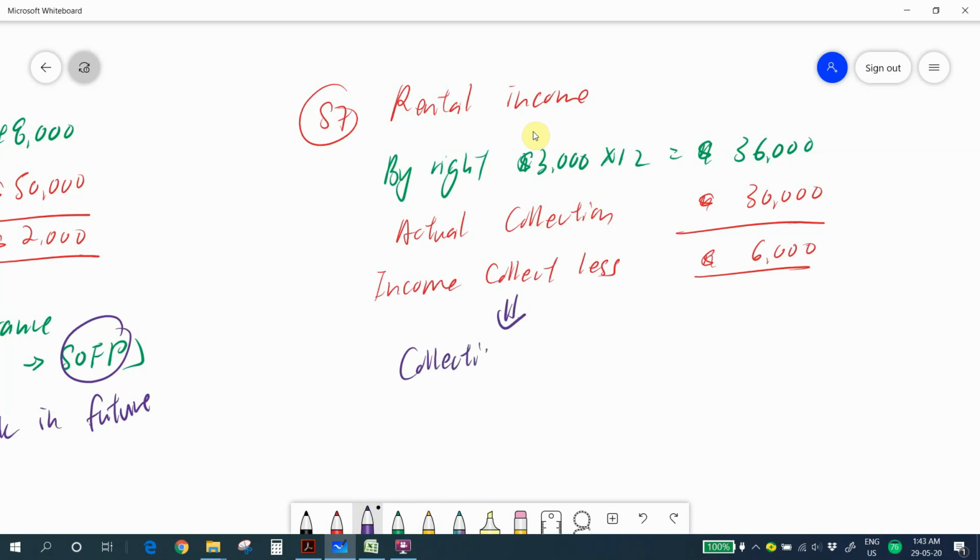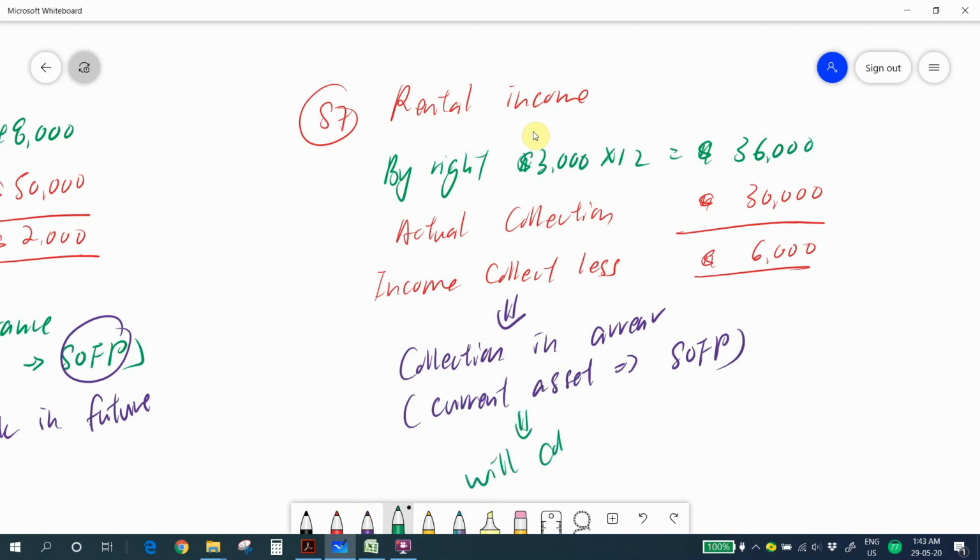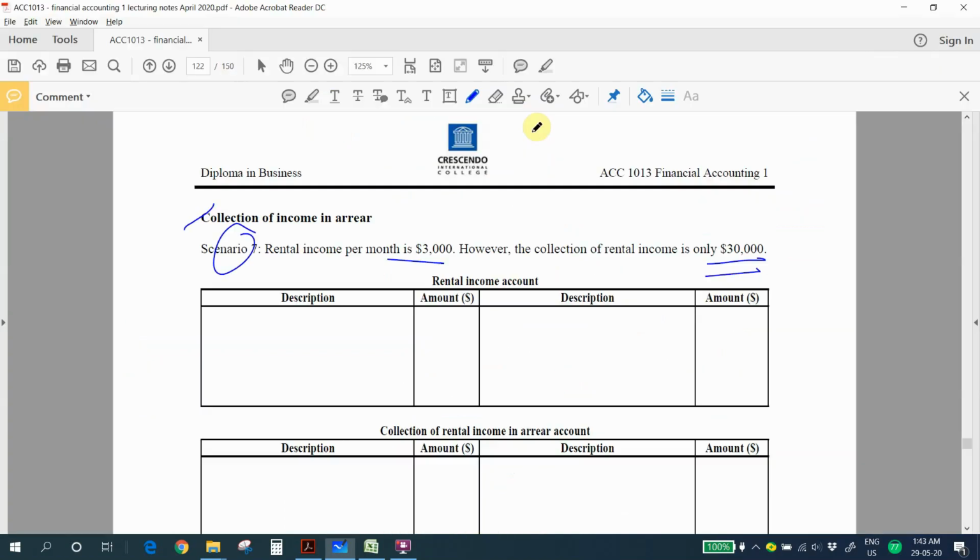collection in arrear. And what is the nature of collection in arrear? This is our current asset under statement of financial position. Why do we say that this income in arrear is our current asset? Because this amount you will collect in future. You will still collect this amount from your tenant, so this is your current asset. So let's look at the ledger to see how we record this collection of rental income in arrear.